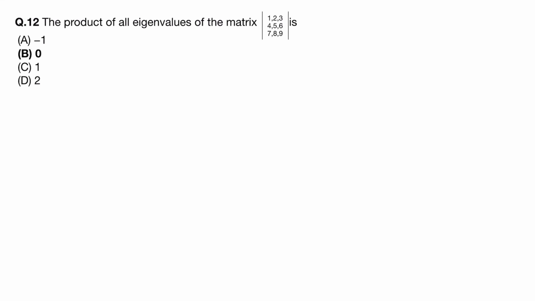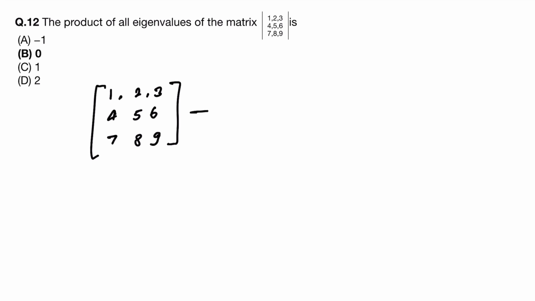Let's see this problem. The product of all eigenvalues of the matrix. So the product of all eigenvalues of a matrix is the determinant of that matrix. So here the determinant is of the matrix 1, 2, 3, 4, 5, 6, 7, 8, 9. So see, what should its determinant be?